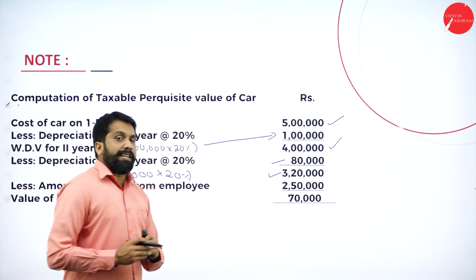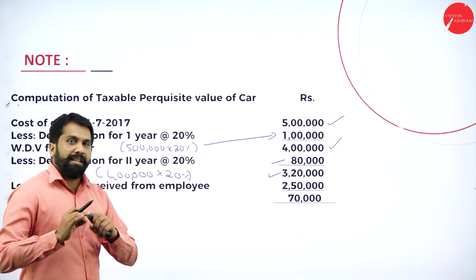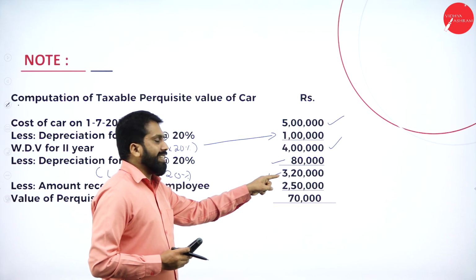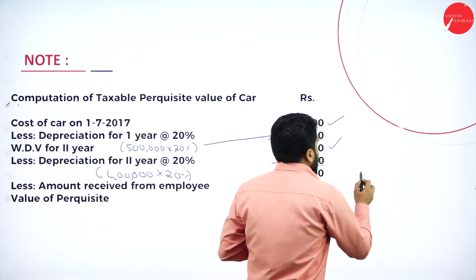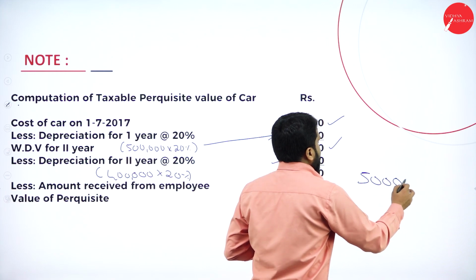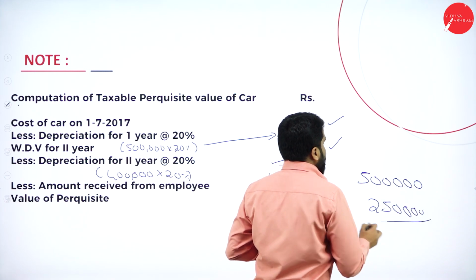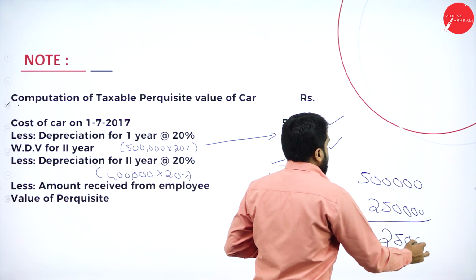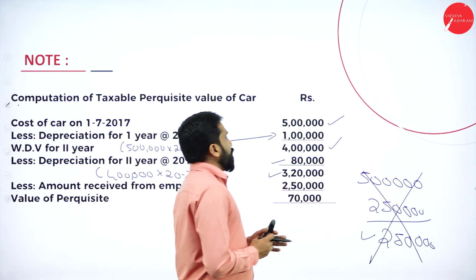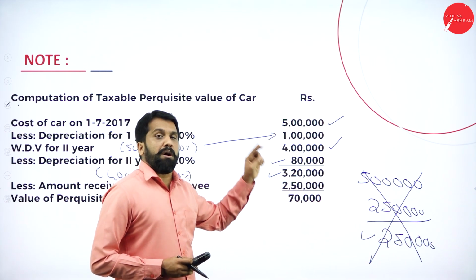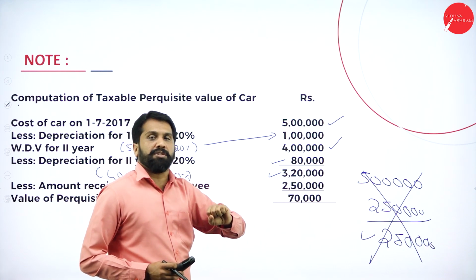Now, at the time you are receiving that vehicle, what is the WDV? That time it was 3 lakh 20,000. Never make the mistake of thinking the cost is 5 lakh, you bought for 2 lakh 50,000, you saved 2 lakh 50,000, and tax on 2 lakh 50,000. This is wrong. Until you receive it, however many years the car was used, you have to reduce the depreciation.